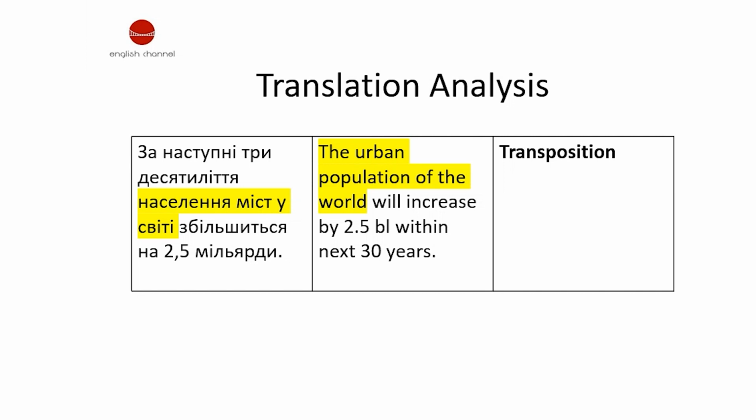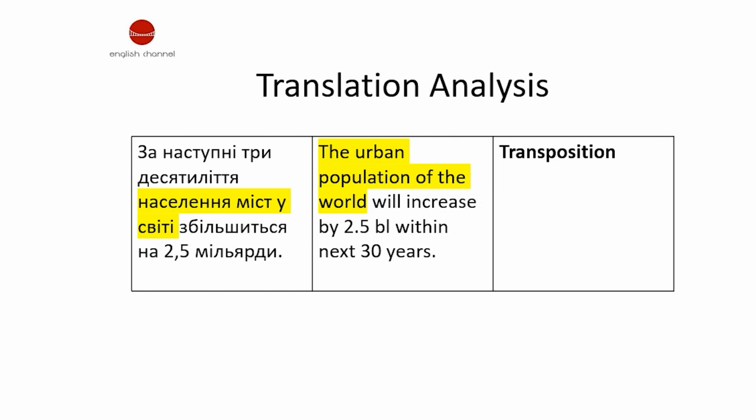And the translation. The urban population will increase by 2.5 billion within the next 30 years. We can also add 2.5 billion people, and it will be addition. But here we can see the transposition transformation, which means that one part of the sentence is found at the beginning of the sentence instead of the middle of it.